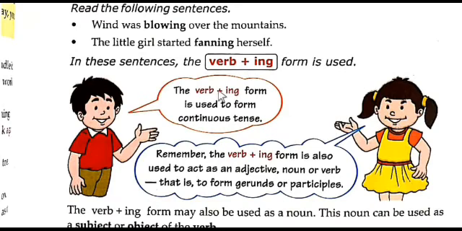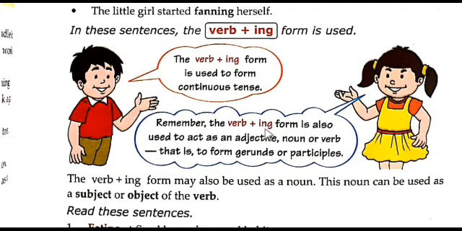The verb plus ing form is used to form continuous tenses. In the present continuous, past continuous or future continuous tenses, we use the verb plus ing form to show continuity.